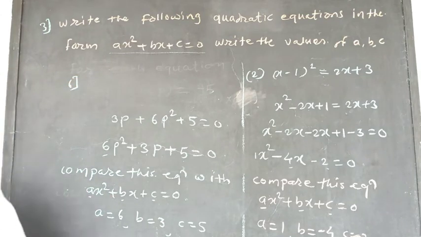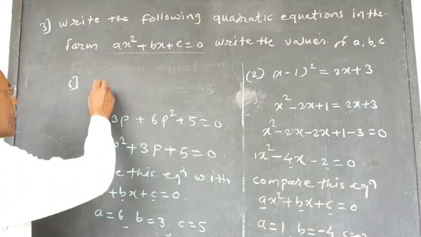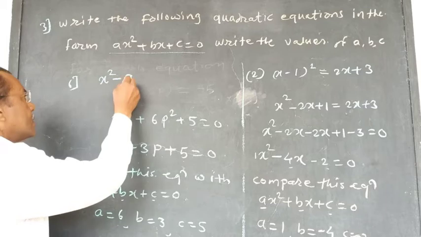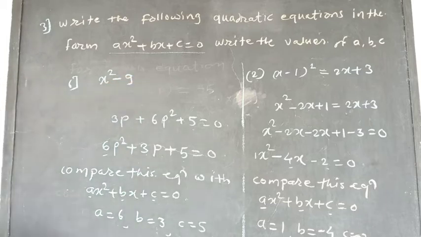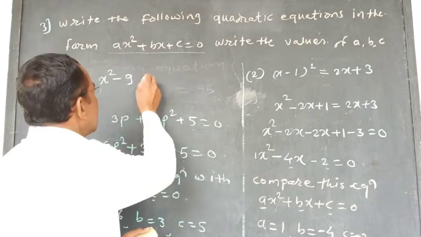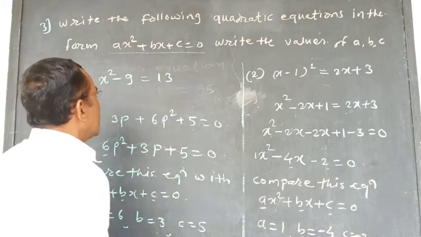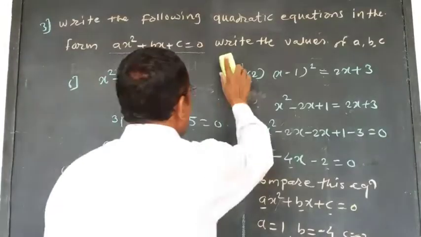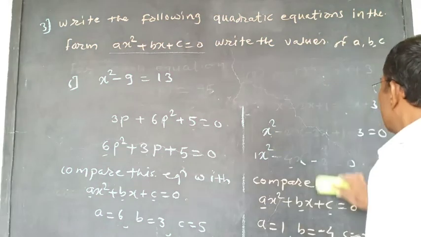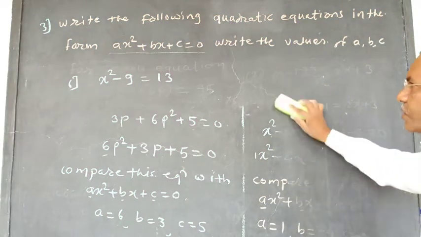Example number 6. x square minus 9 is equal to 13. It is the last example, and we will write the answer of this equation.